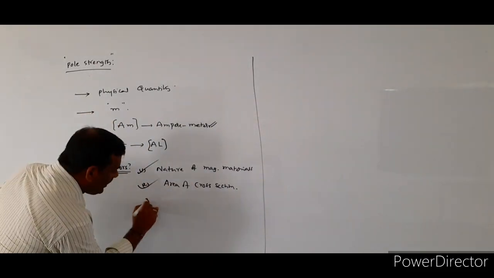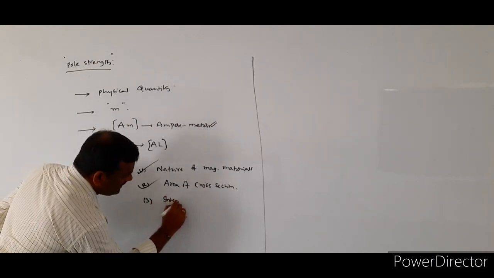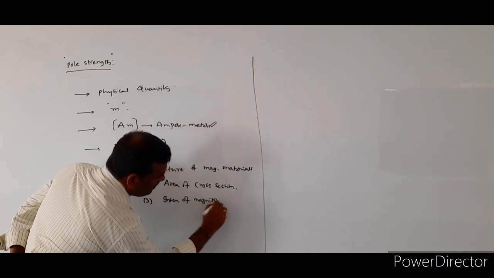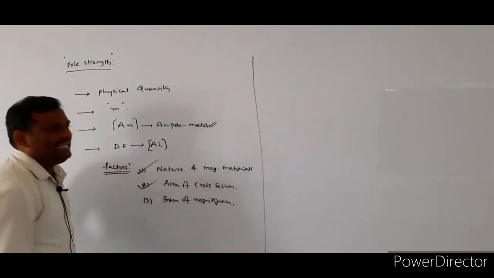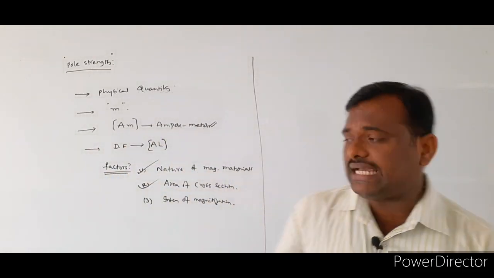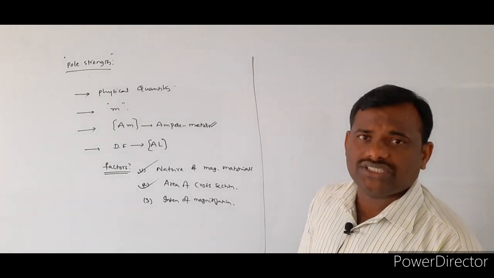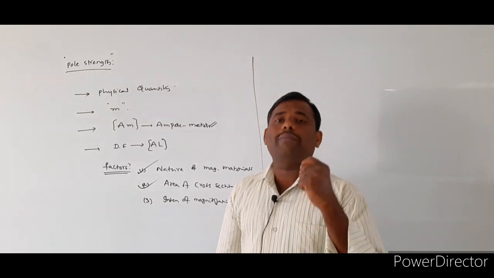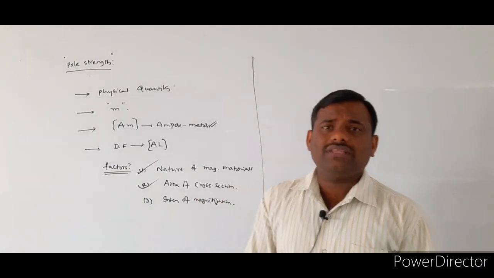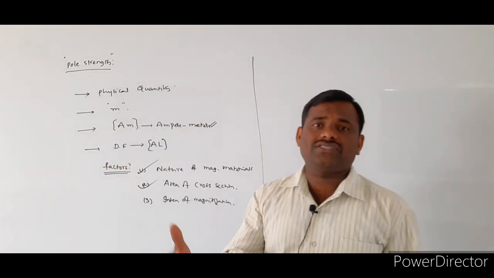And the third point is that it depends upon the intensity of magnetization, or limit of magnetization. If you take any one of the magnetic materials, we make it a permanent magnet.